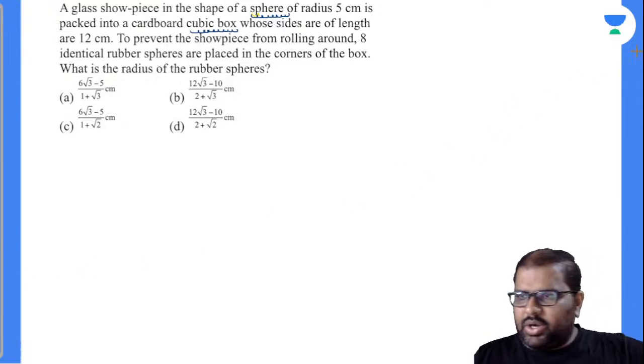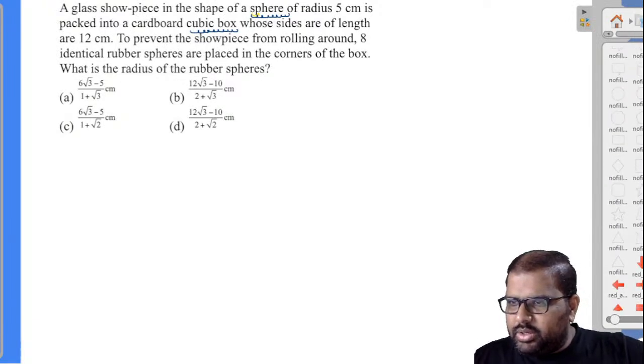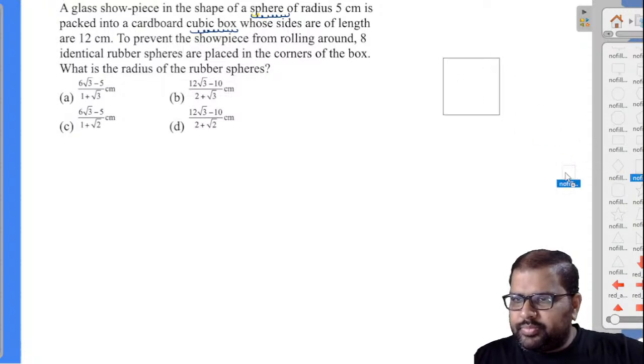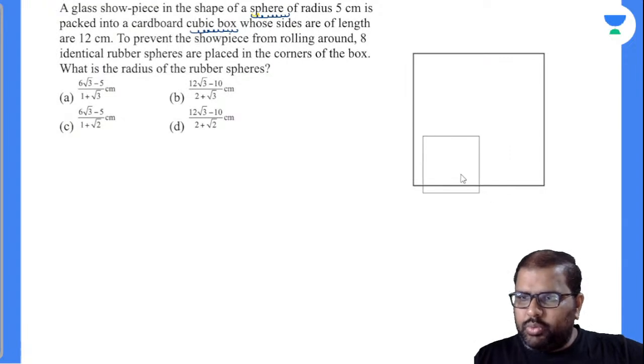So see here, I'll draw the diagram. Then you can get more clarity regarding this. So I'll draw the diagram. This is a cubic box, not a cuboidal box. Okay.